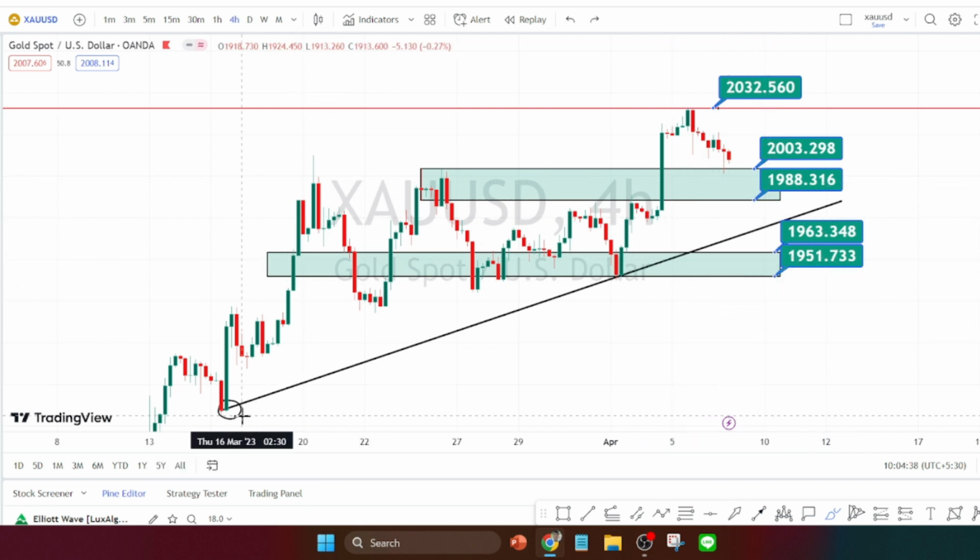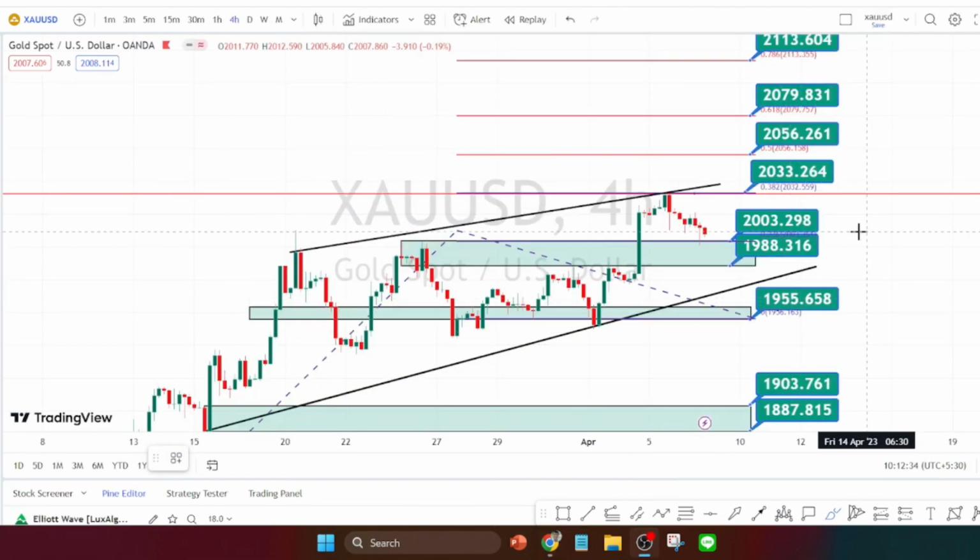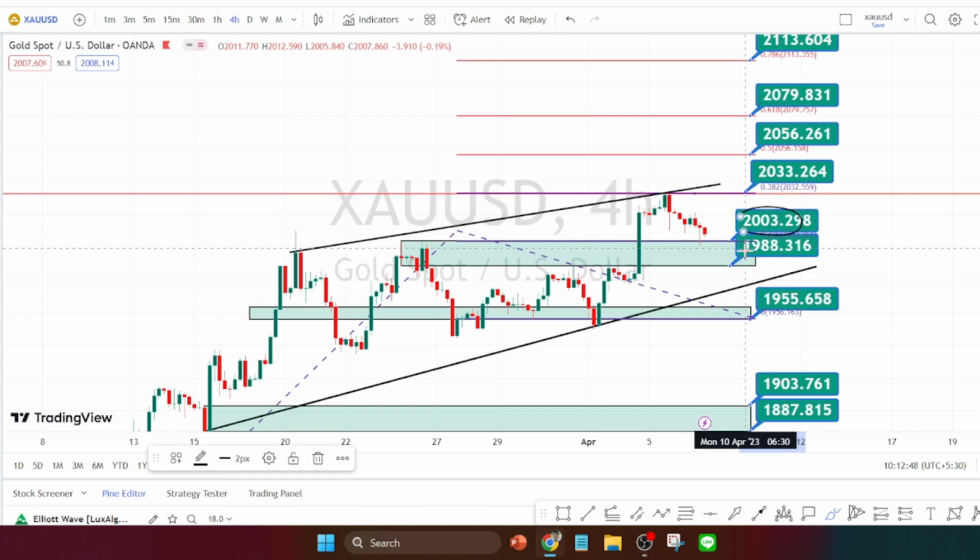And when we look at the support and resistance levels using the Fibonacci tool, the values in green color boxes are the resistance and support levels for the current price action in the 4 hours time frame. Currently the price action is trading at the support zone between 2003 to 1988, and if the bearish side retracement continues, the next level of support is going to be the trend line or support line from the 4 hours time frame. Once this trend line is breached, the next level of support is going to be around 1955.